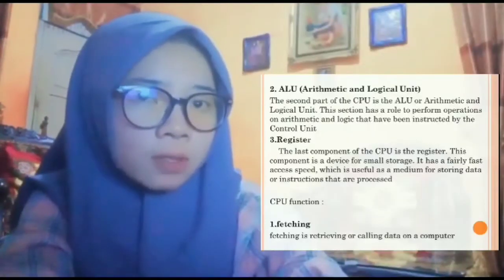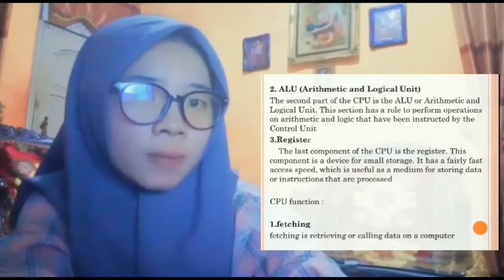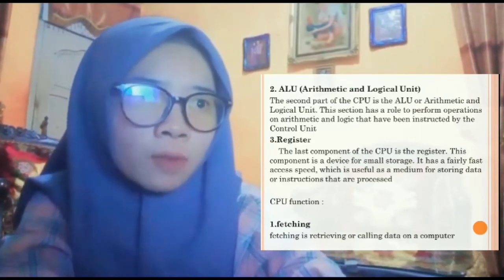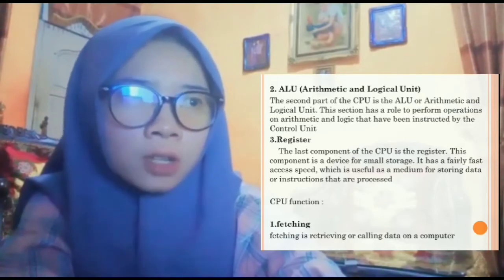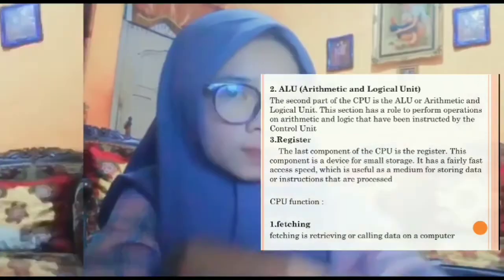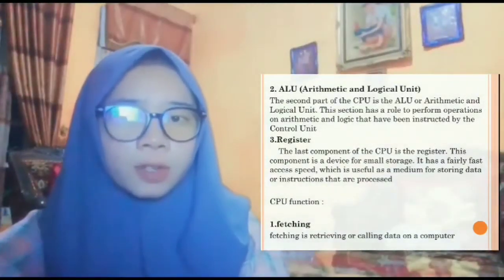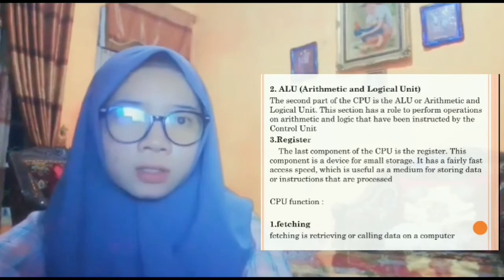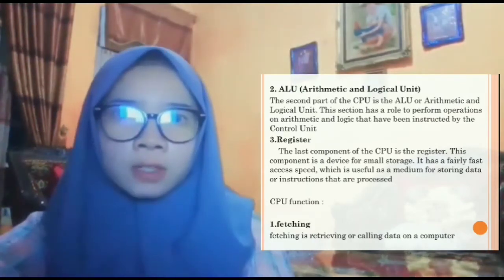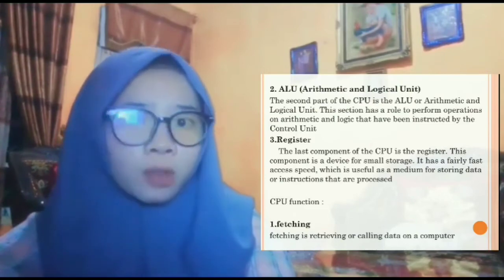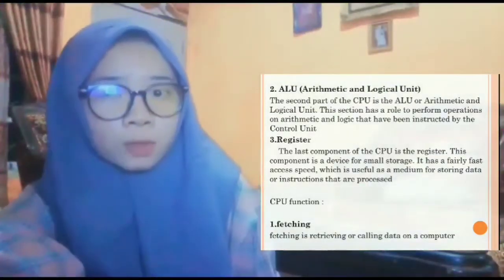The second part of the CPU is the ALU, or arithmetic and logical unit. This unit has a role to perform arithmetic and logical operations that have been instructed by the control unit. The last component of the CPU is the register. This component is a device for small storage. It has a fairly fast access speed, which is useful as a medium for storing data or instructions that are processed. And next, CPU functions.